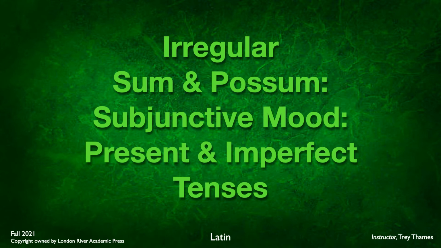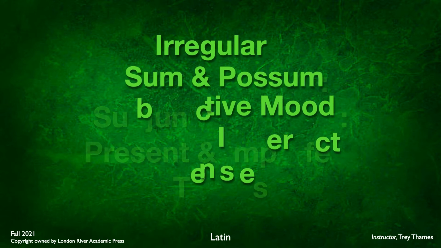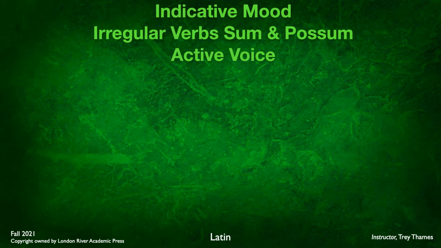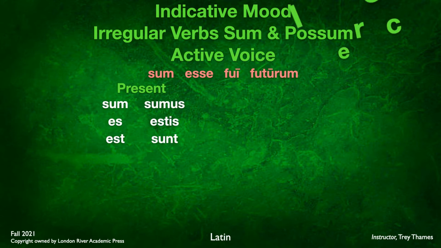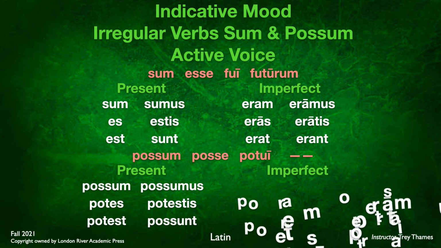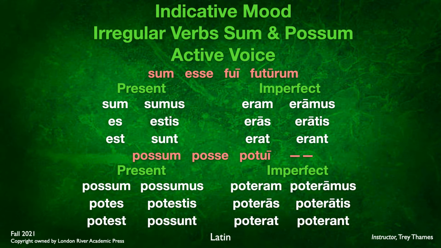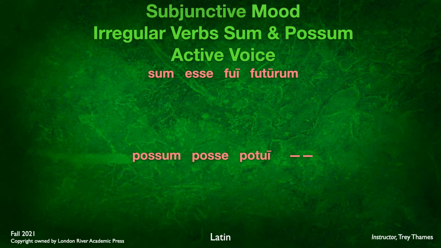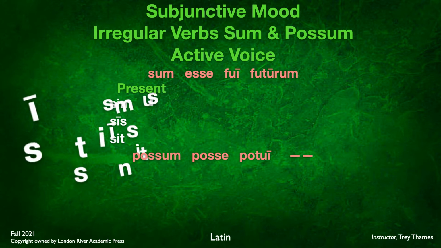Now, the irregular sum and possum in the subjunctive. We're going to look at both the present and imperfect tenses for these. If you remember, sum, esse, fui, futurum. The present tense is sum, es, est, sumus, estis, sunt. And the imperfect is eram, eras, erat, eramus, eratis, erant. For possum, in the present tense, it is possum, potes, potest, possumus, potestis, possunt, and the imperfect poteram, poteras, poterat, poteramus, poteratis, poterant.